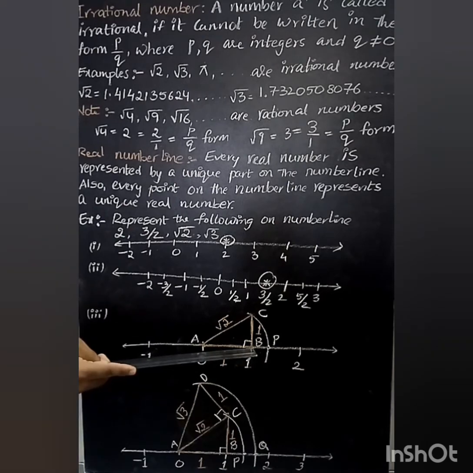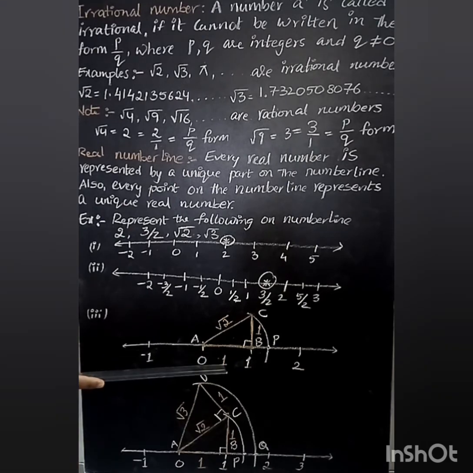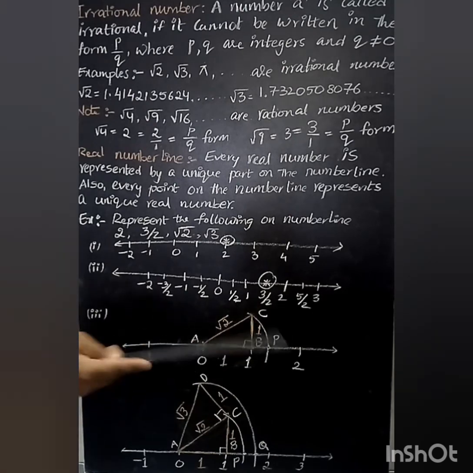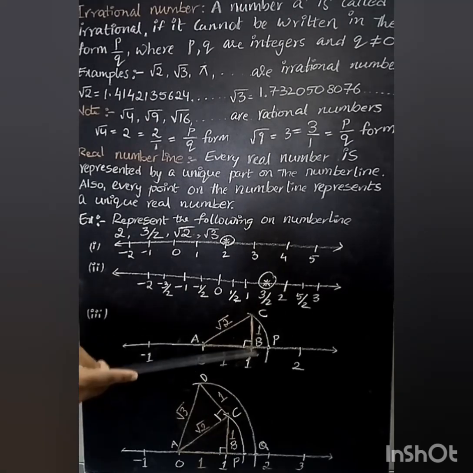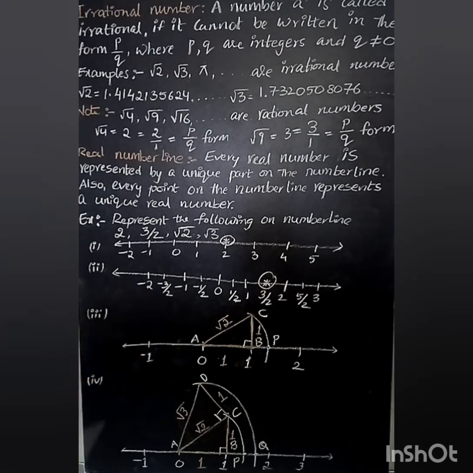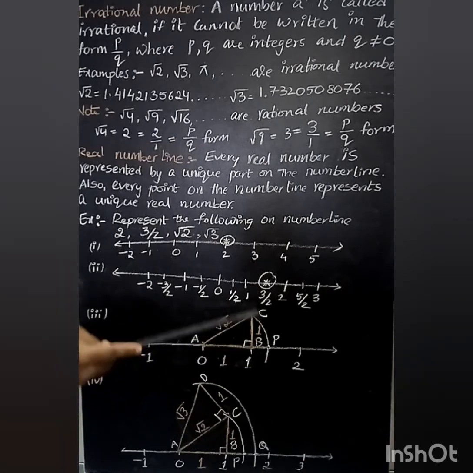What is a side here? AB. AB square is how much? 1 square, that is 1, plus the other side square. What is the other side? BC. BC square equals how much? 1 square. 1 square value is 1. So, AC square equals AB square plus BC square.